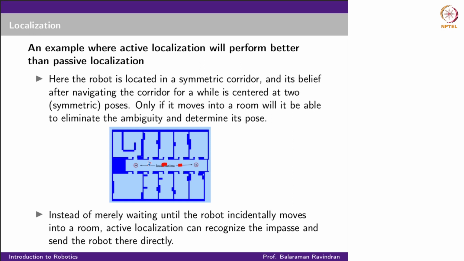So instead of just hoping that somehow the movement of the robot will allow me to localize myself, active localization basically tries to move the robot to one of these places, so that you can localize quickly and then go ahead and do the rest of the job. Okay.